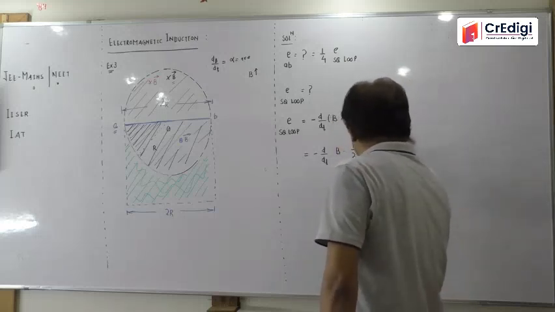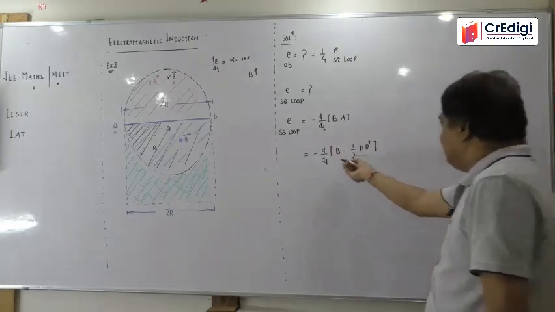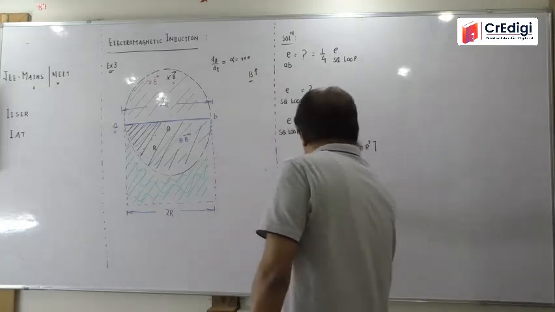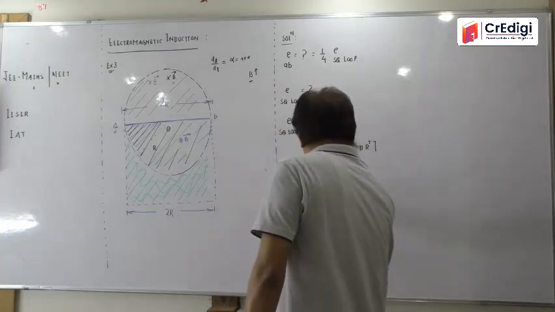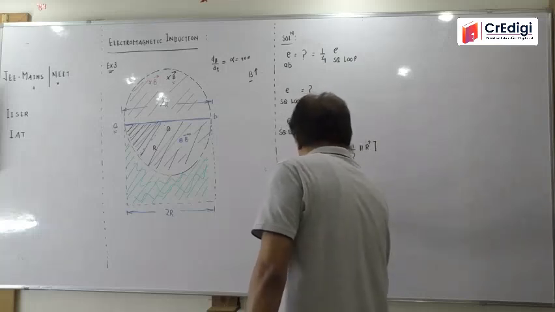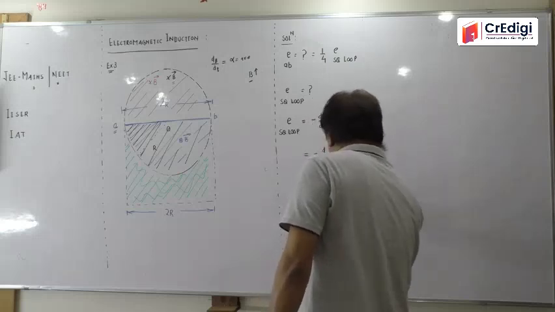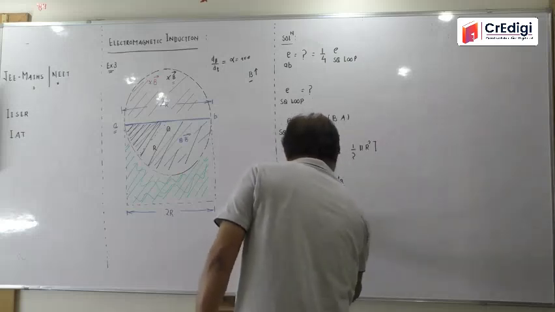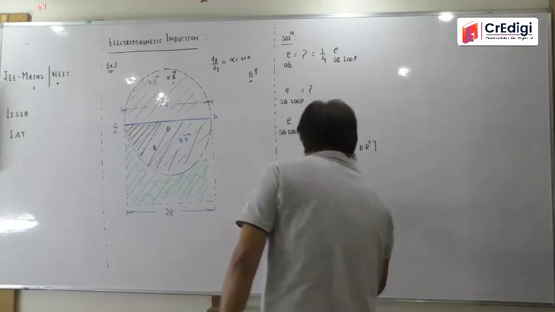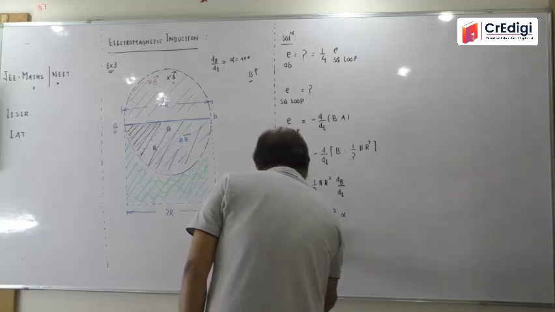Half pi r square. Is that clear? B is not constant, B is a variable one. It is dB by dt. Half pi r square is a constant, and negative is at its own place. And this is going to be dB by dt. dB by dt is equal to alpha. So minus half pi r square multiplied by alpha. This is E passing through the square loop.